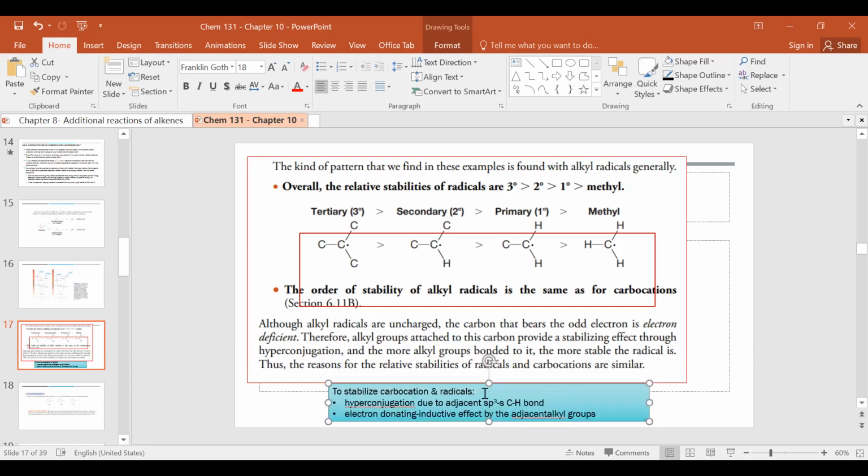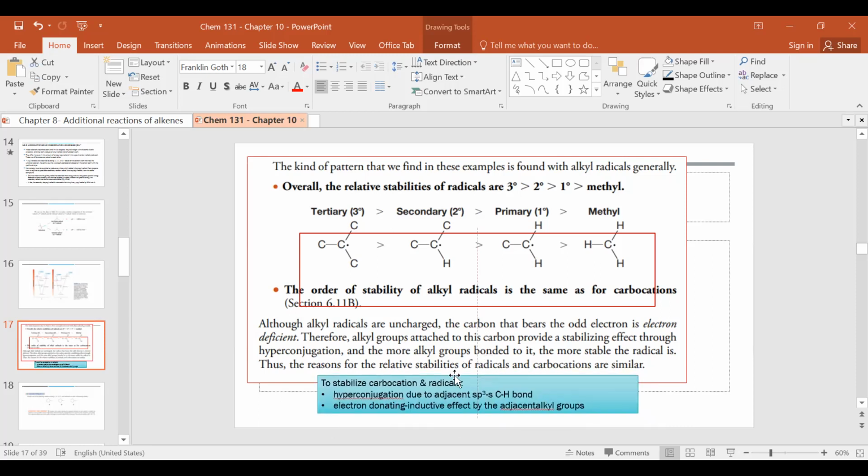And the other one we haven't discussed yet, whenever the carbocation is adjacent to pi electrons. The other one is pi electron delocalization by the adjacent carbon, whenever you have a C double bond.